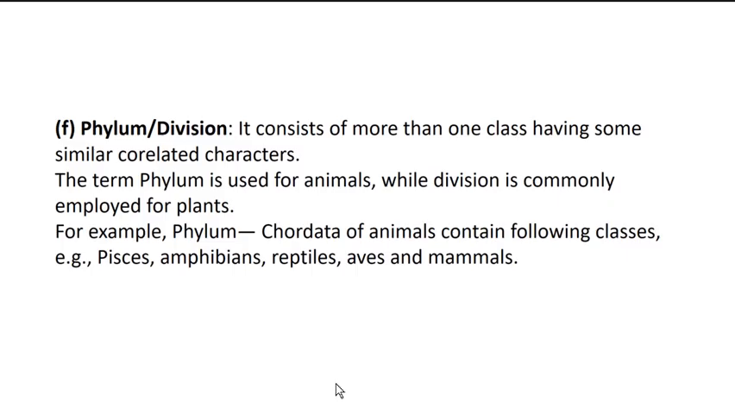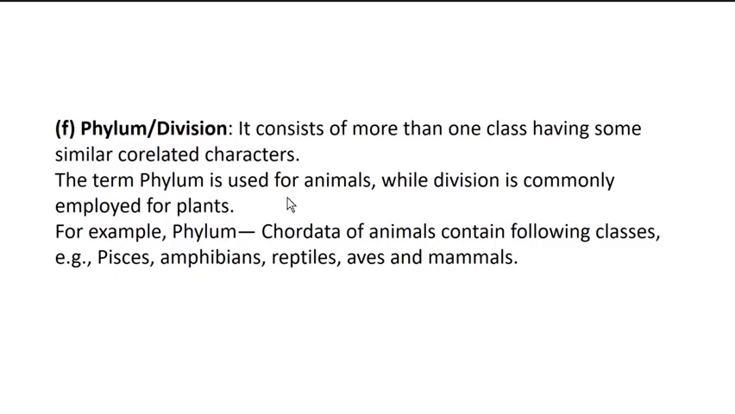The next category is the phylum or division. In this category, one or more classes having similar characteristics are grouped into a phylum. This term phylum is used for animals and the word division is used for plants. Okay, for example, look here.